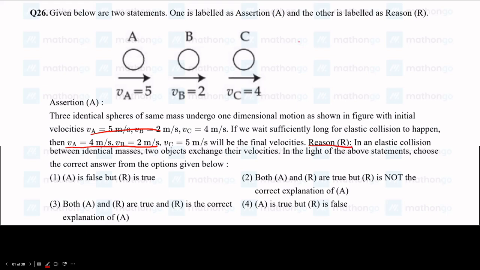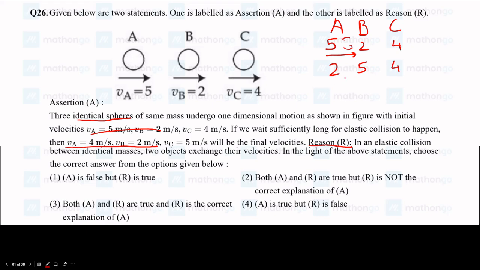Now let us check the assertion. Let me make the velocities like this for each ball. They told us these are identical spheres, so they'll just exchange velocities if they collide. Initially they gave velocities as 5, 2 and 4. Ball A is the fastest, so it's going to first collide with ball B. Once that collision happens, these two exchange their velocities. So after the first collision, our velocities become 2, 5 and 4.